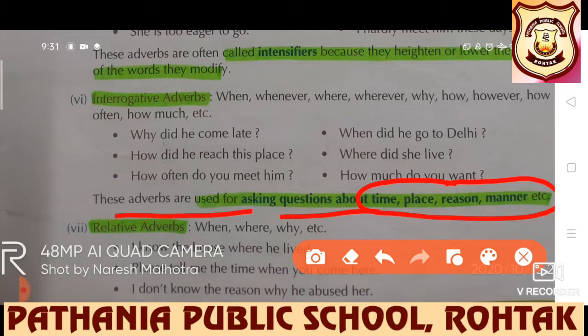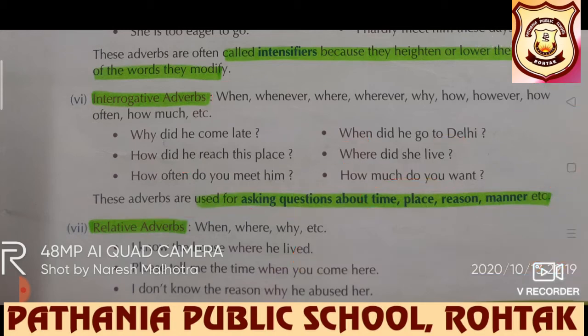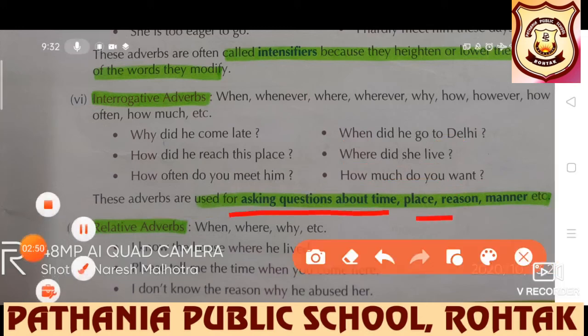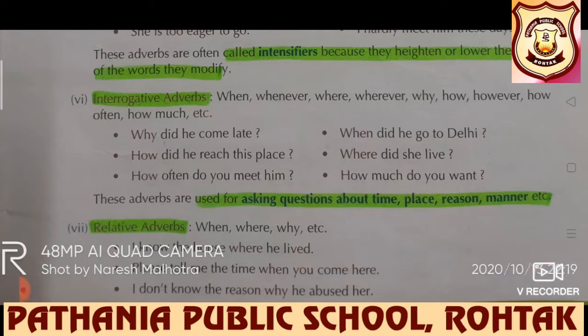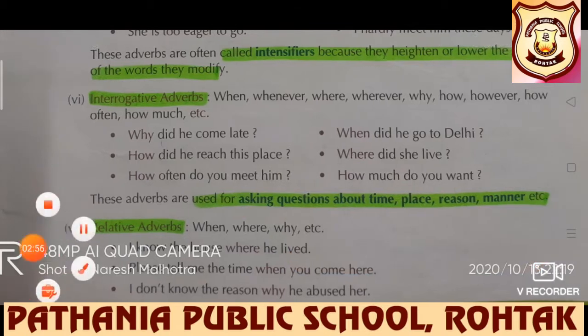Why did he come late? How did he reach this place? How often do you meet him? When did he go to Delhi? Where did she live? And so on. So interrogative adverbs, definitely WH family members will be there, and they are used to ask questions about time, place, reason, manners, etc.